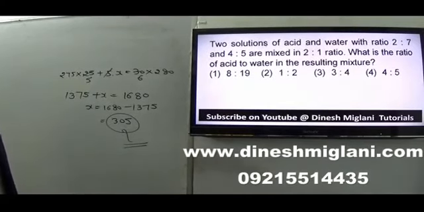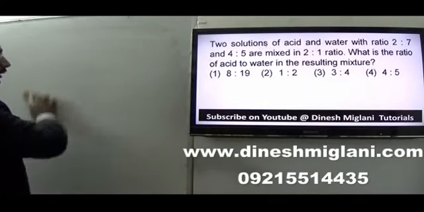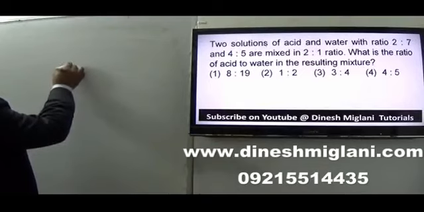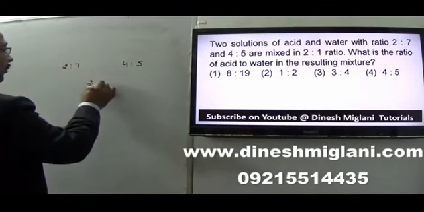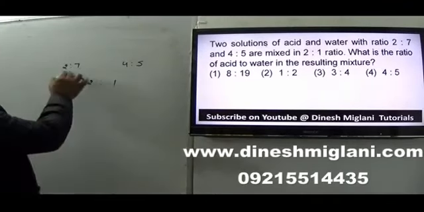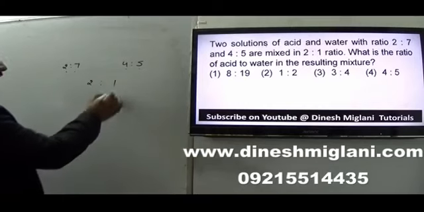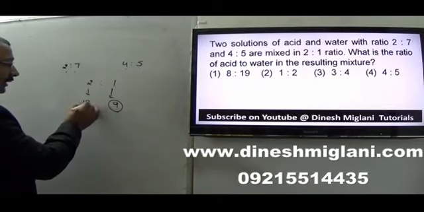Two solutions of acids and water with ratios 2:7 and 4:5 are mixed in 2:1. We have to find the resultant solution. First one is 2:7, second one is 4:5. They have to be mixed in 2:1. So for that, what we do generally: 2 plus 7 is 9, 4 plus 5 is 9. So let us say that second solution quantity 9 is taken and first solution 18 is taken.